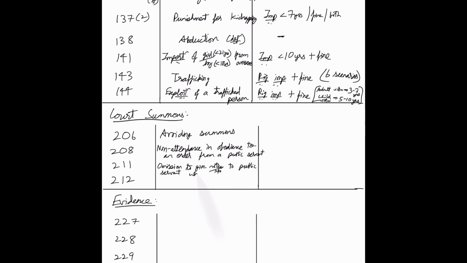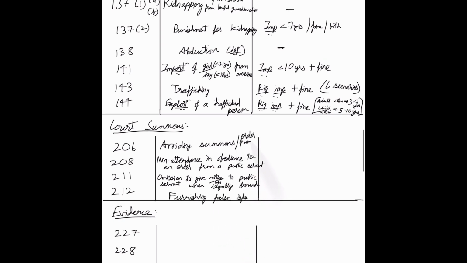206 deals with what happens when you avoid a court summons. 208 deals with the non-attendance and obedience to an order from a public servant. 211 deals with omission to inform a public servant when legally bound. 212 deals with furnishing false information.